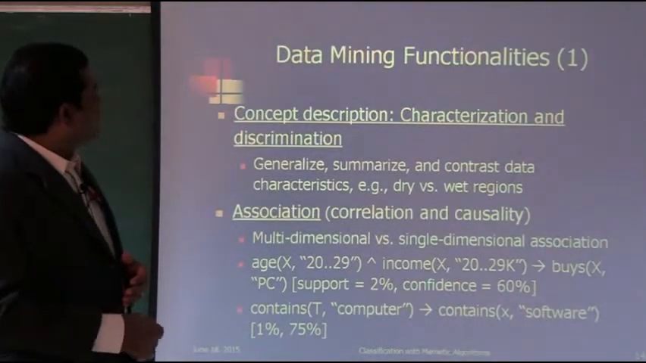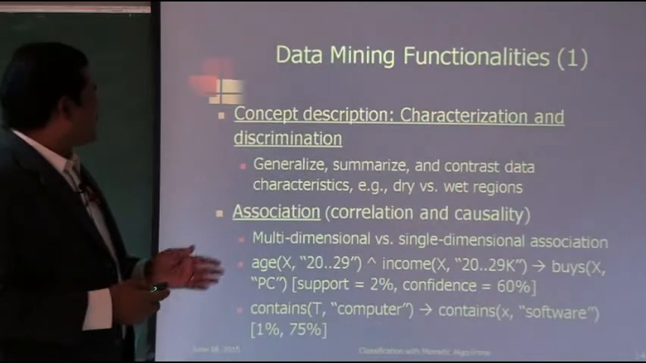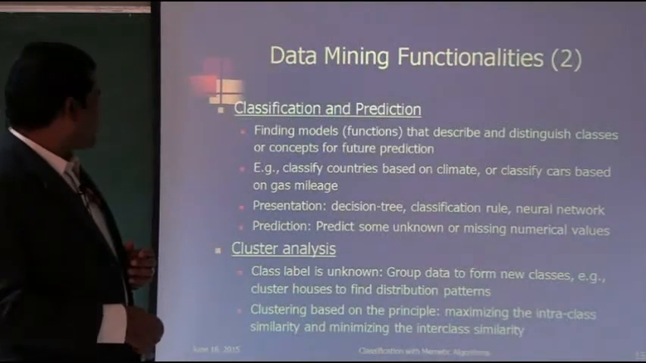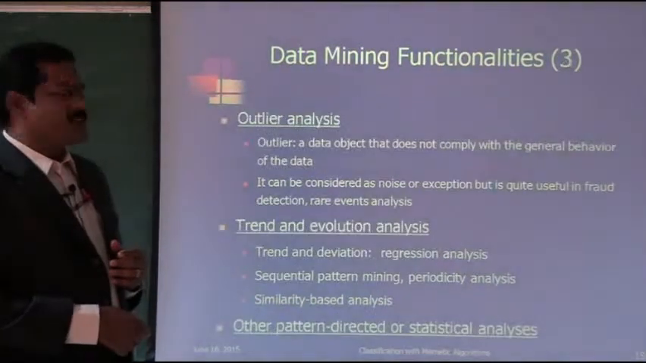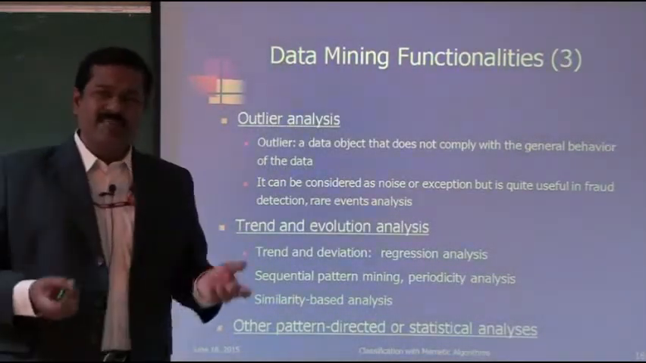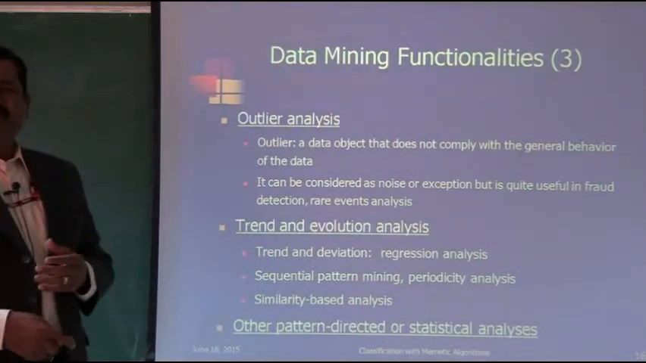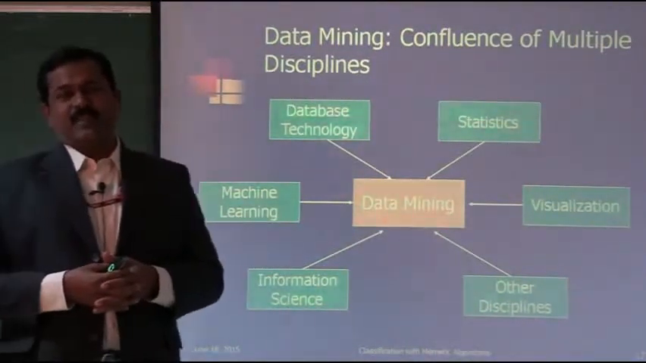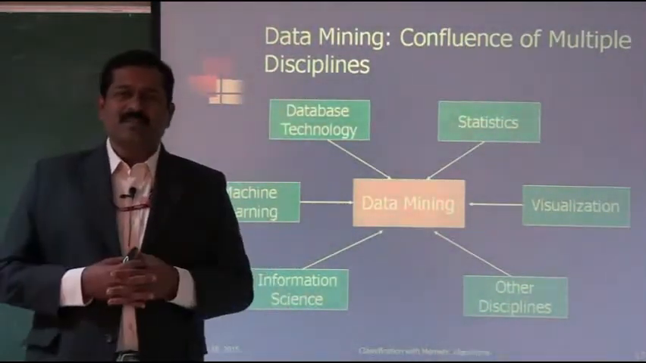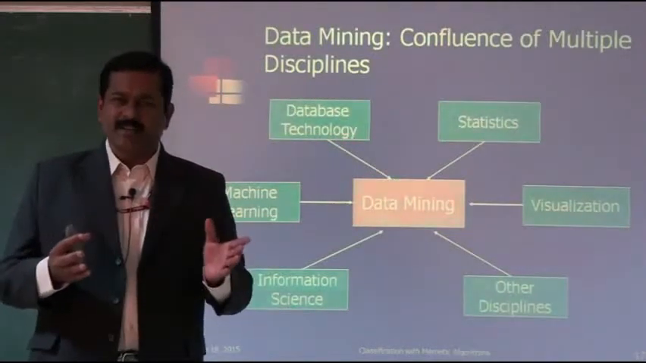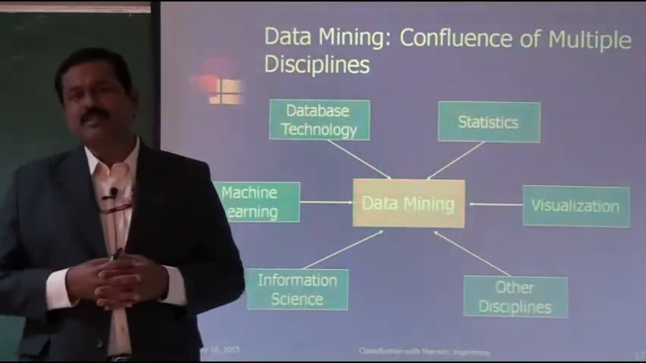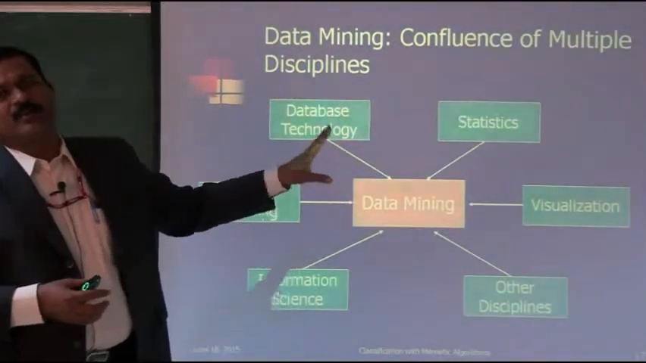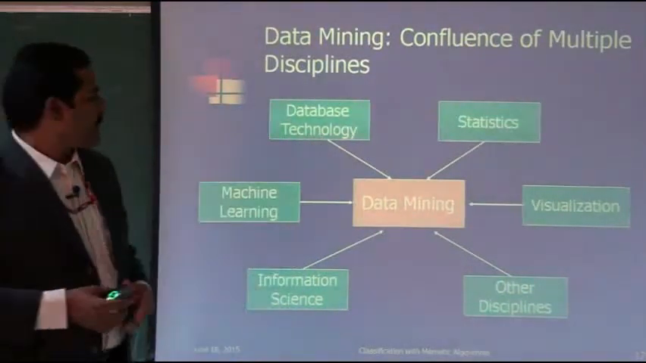So there are many functionalities like concept description, characterization, association rule mining, classification and prediction, cluster analysis, outlier analysis, trend evaluation, other pattern directed statistical analysis. These are some of the functionalities. Now I am just going to present a couple more slides about data mining, then thereafter I am going to switch over to evolutionary computation, because these are some of the basic ideas necessary for the task to which we are going to apply evolutionary computation.